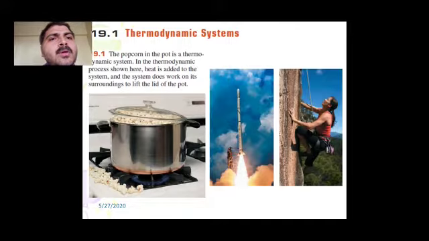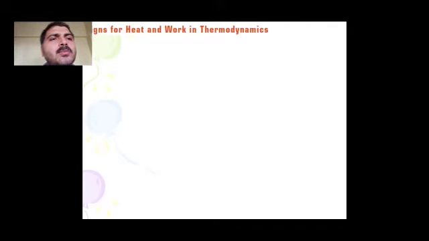Popcorn in a pot is also a thermodynamic system. Here you have a missile being launched, that is also a thermodynamic system. A mountaineer climbing the mount is also a thermodynamic system.